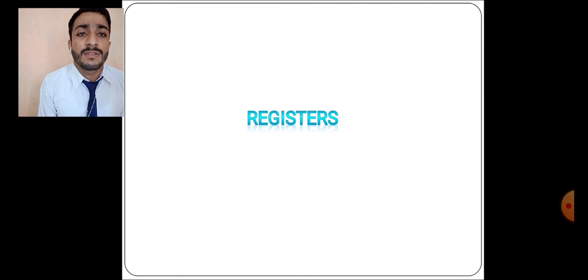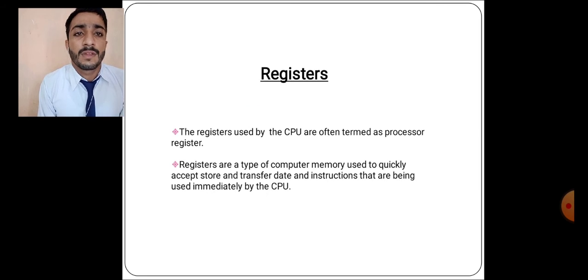Today I tell you about registers. The registers used by the CPU are often termed process registers. Registers are a type of computer memory used to quickly accept, store, and transfer data and instructions that are being used immediately by the CPU.